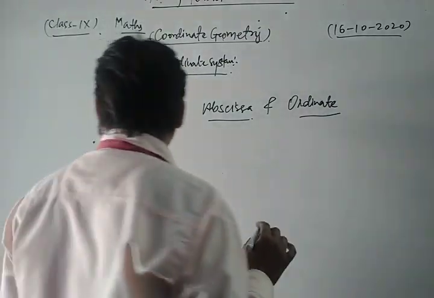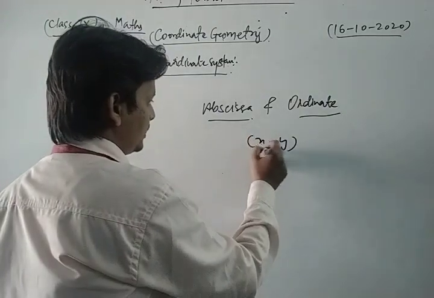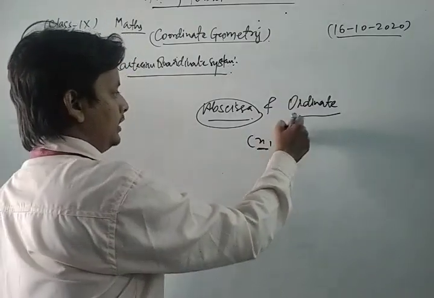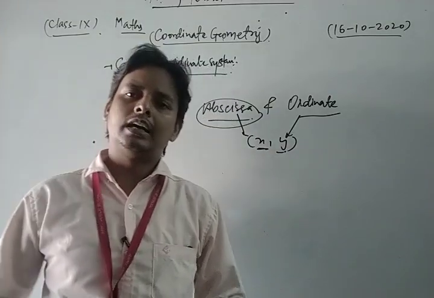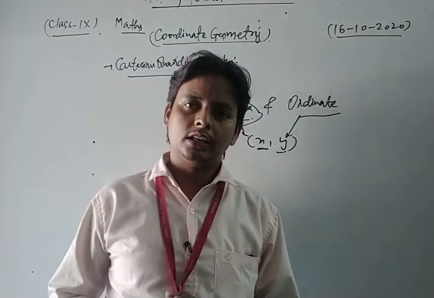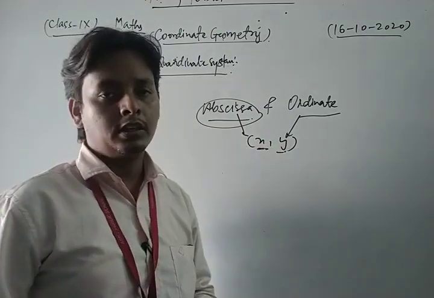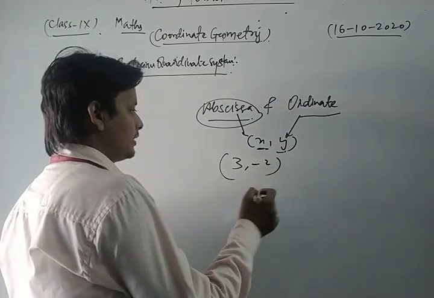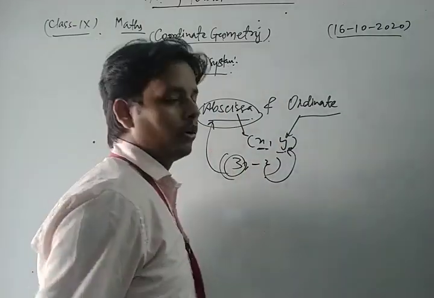The coordinate of a point is always denoted by (x, y), where x represents the abscissa and y is the ordinate, an ordered pair. Suppose we write the coordinate (3, -2), then 3 is the abscissa and -2 is the ordinate.